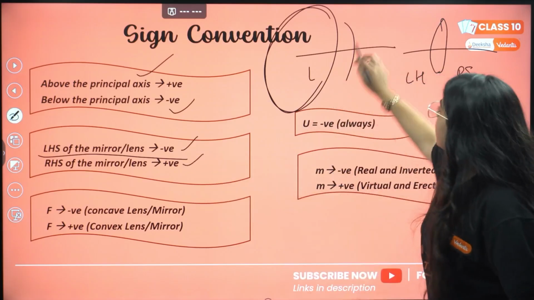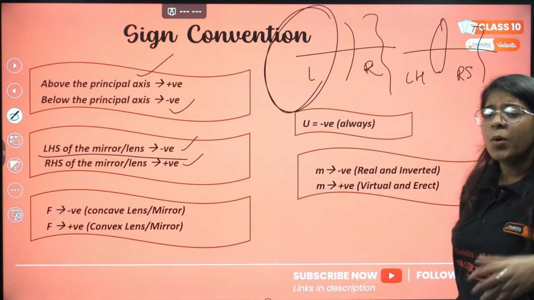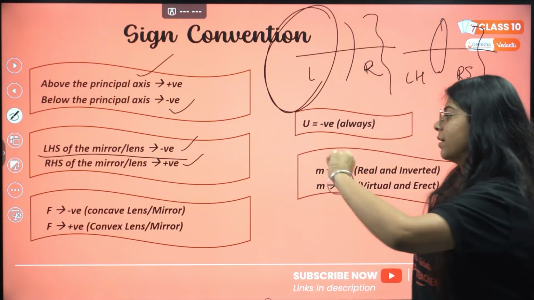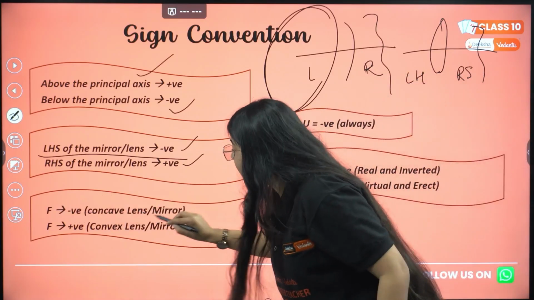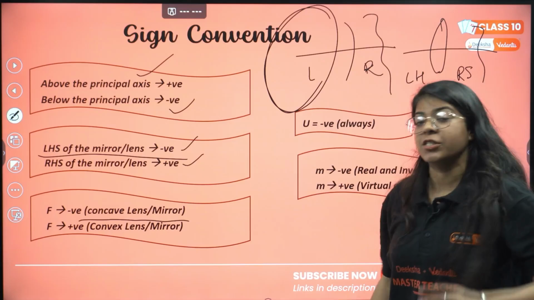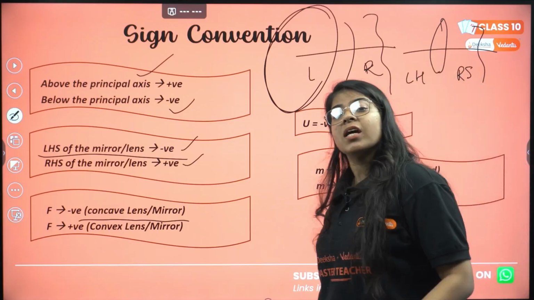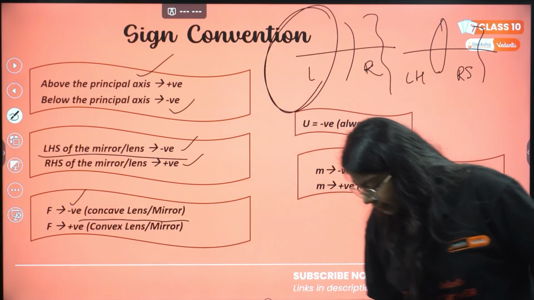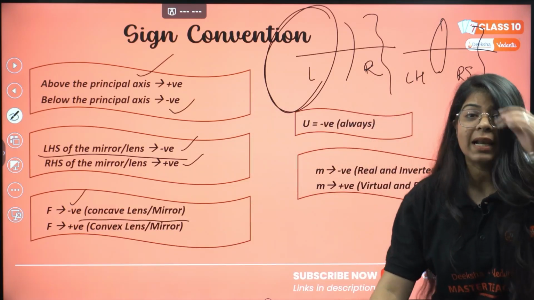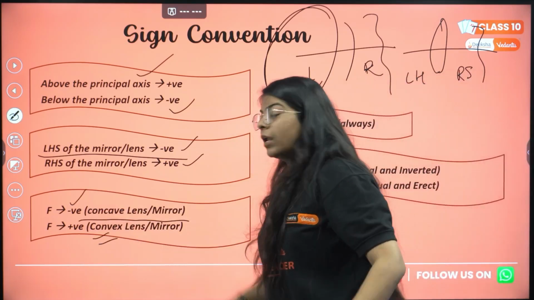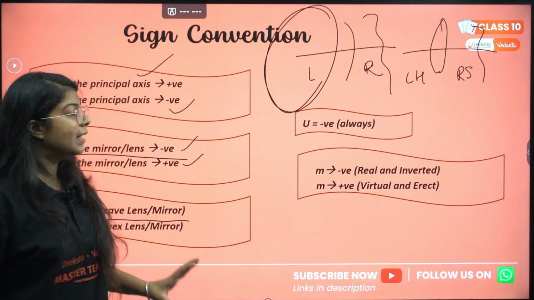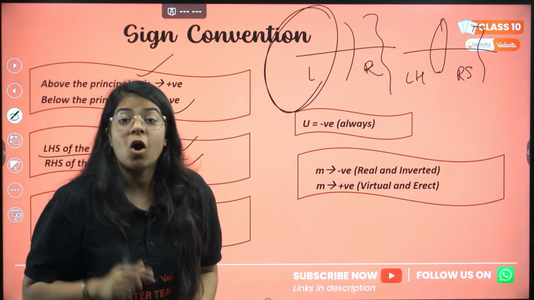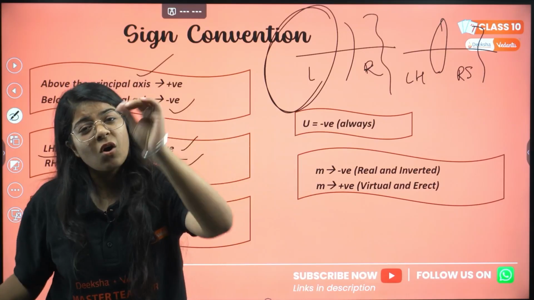all the distances on the right hand side will be positive, just like your Cartesian coordinates, just like x-axis, y-axis. Focal length in case of concave mirror or lens, for both lens as well as mirror, is negative, and convex mirror or lens has positive focal length. Then u is always taken as negative. Object distance is always negative.